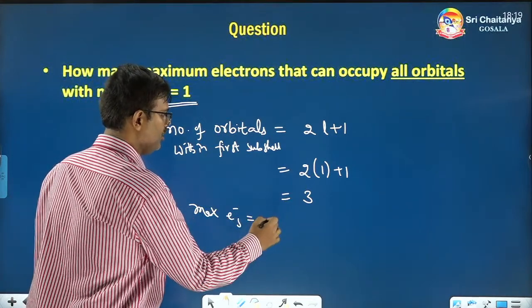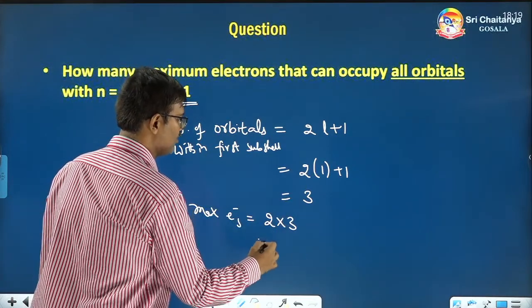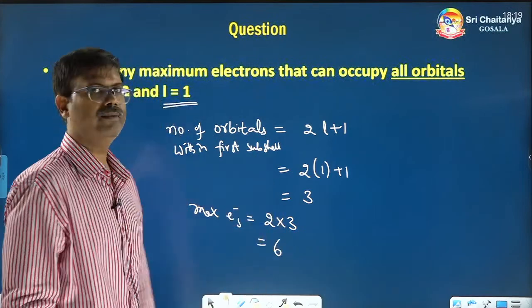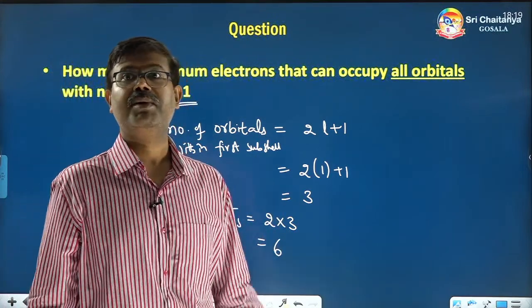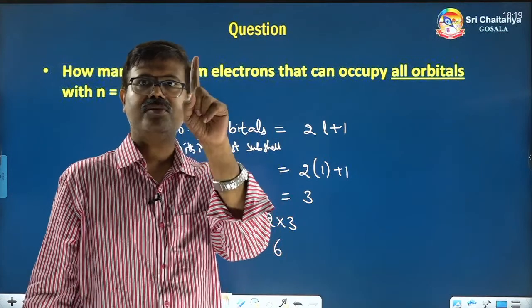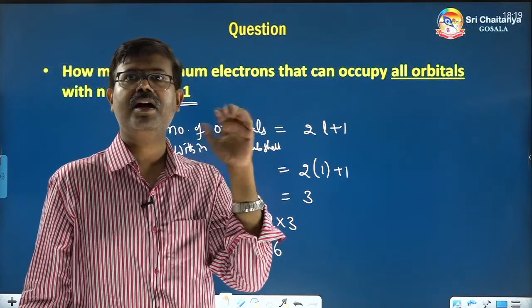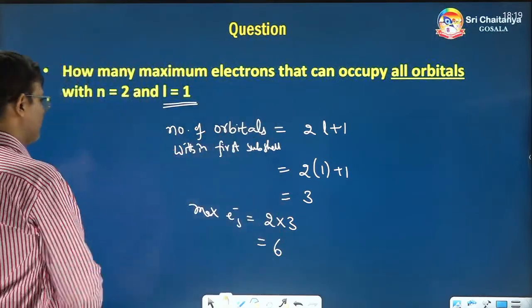So, maximum electrons how many will be there? 2 into number of orbitals. So, 6 electrons will be there maximum. But in the earlier question, a single orbital was asked, so the answer was 2. Here it is all orbitals.